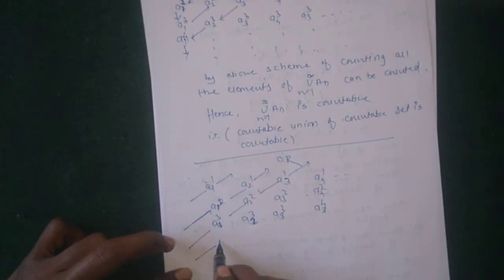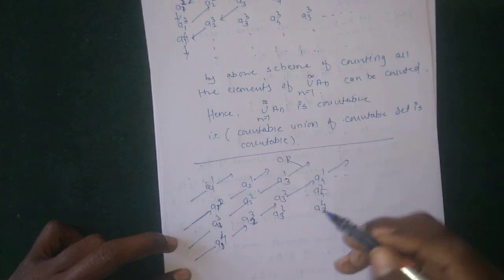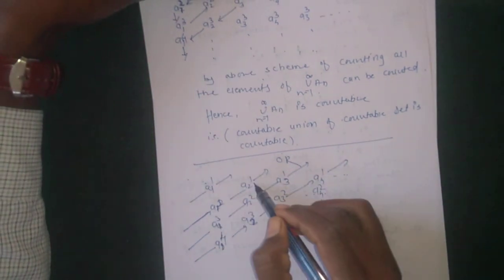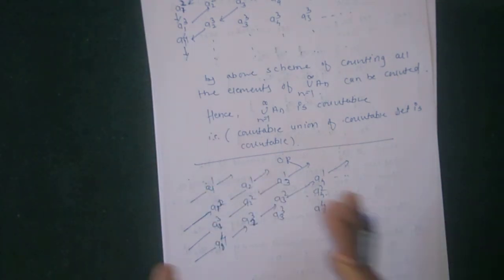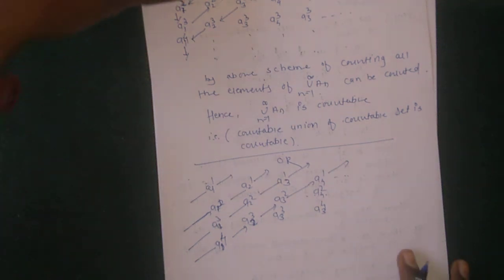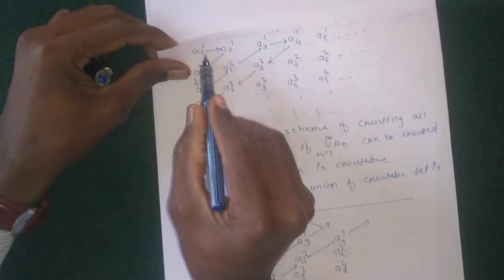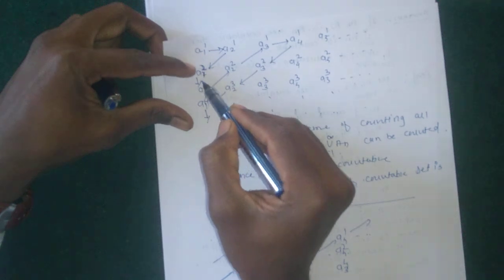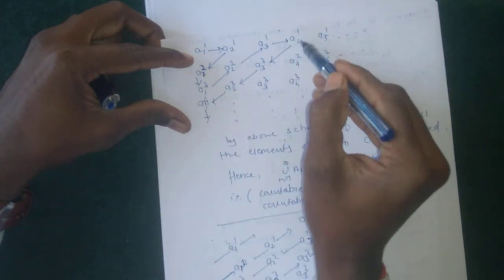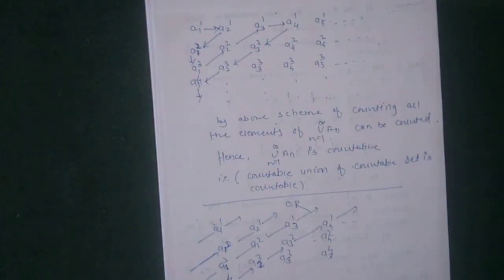Then here also A14, these are elements of height 5. In this way we count all elements. This is one element, this is two elements, this is three elements, this is four elements, and continuing this way we count all elements of the union of A_n. So A11 is 1, then height 3 has 2 elements, and so on, counting all the elements of the union of A_n.